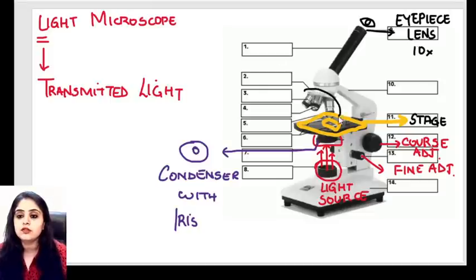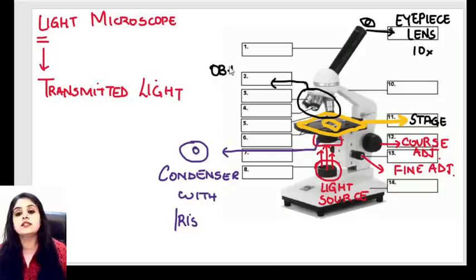Do you see a lot of lenses over here also? That is where the examiner asks you maximum questions. See, over here there was eye, your eye is here, this is where you are sitting and seeing. So this is the eyepiece lens. What are these set of lenses known as? These are said to be objective lenses, and that is exactly what I want to teach you next. If you've learned all the names, I'll teach you the details now.